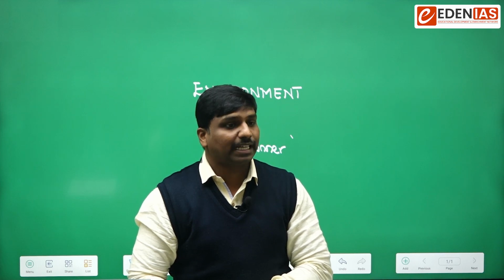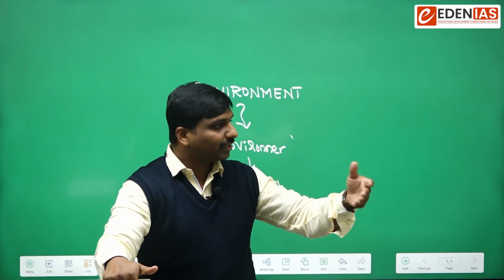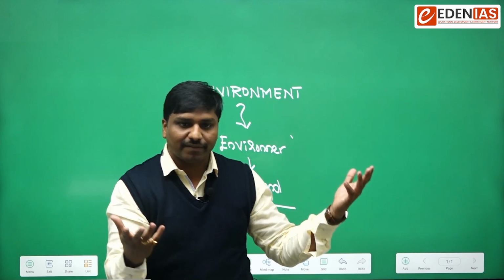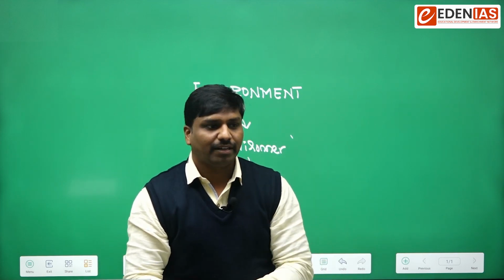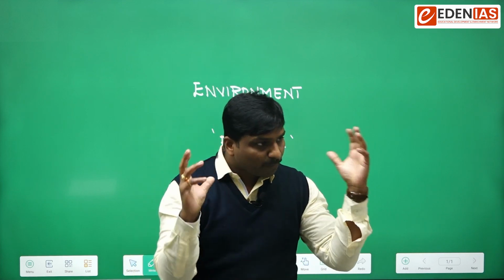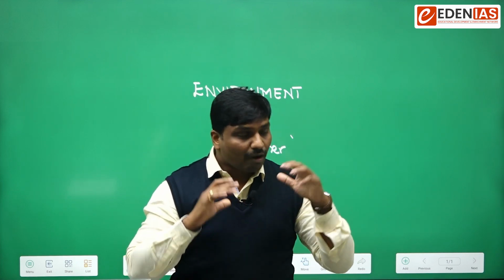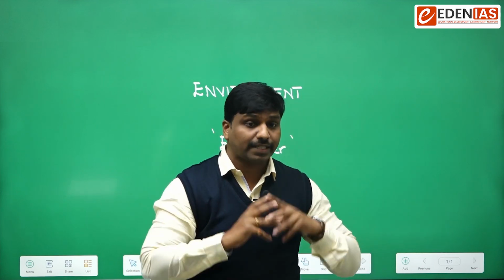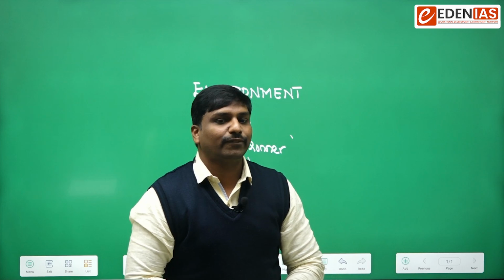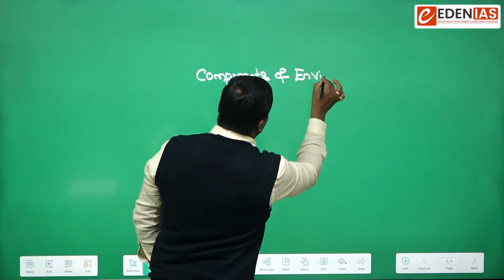And there are non-living things like the podium, chairs, board, light, air, gases. So there are so many things that surround an organism. All those living as well as non-living things that surround an organism refer to the environment of an organism. What are the basic components of environment?